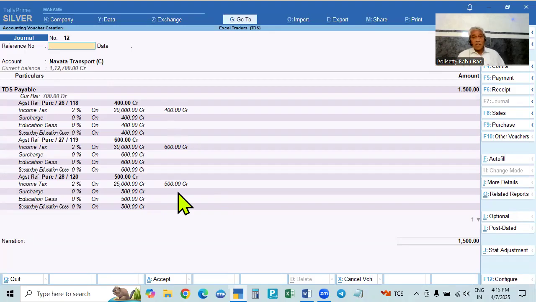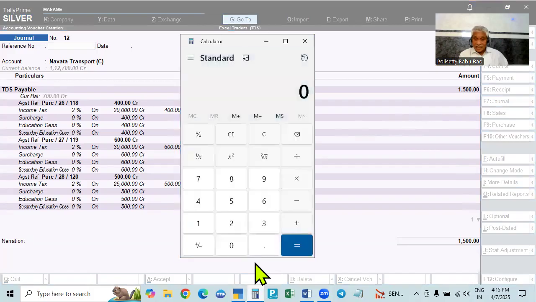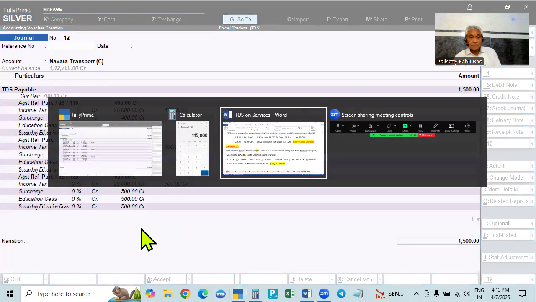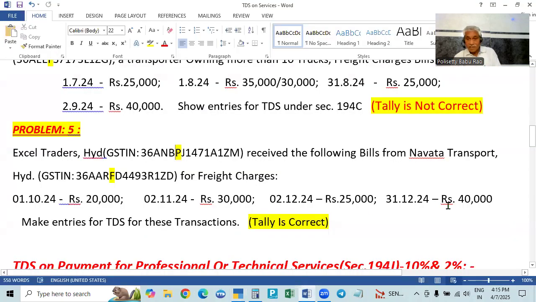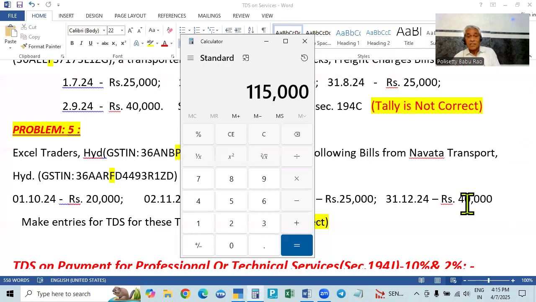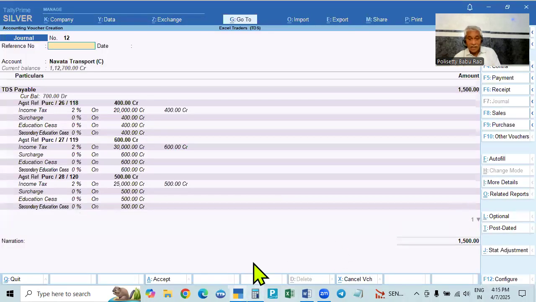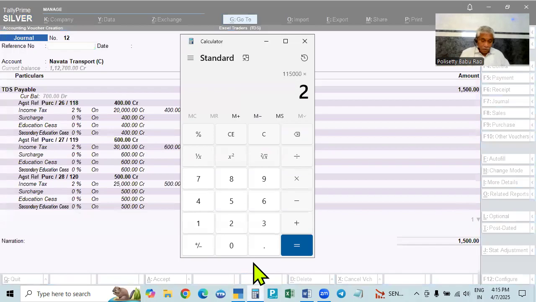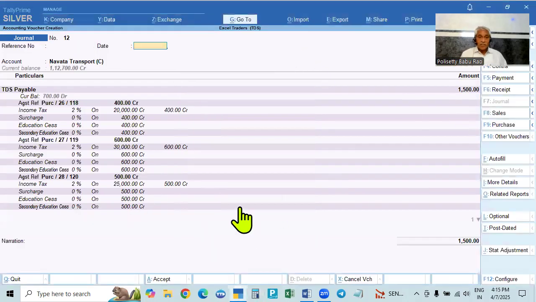These are the old bills deducted. Total amount will be 1,500 rupees for the old bills, and for the latest bill 800, so the total will be 2,300. Here 1,15,000 is the total amount. You see here, 20, 50, 75 plus 40, 1,15,000 is the total amount. So 1,15,000 into 2% will be 2,300. Already in the 40,000 bill 800 rupees is deducted, and all the old bills deducted 1,500 rupees. Okay, so this is over.